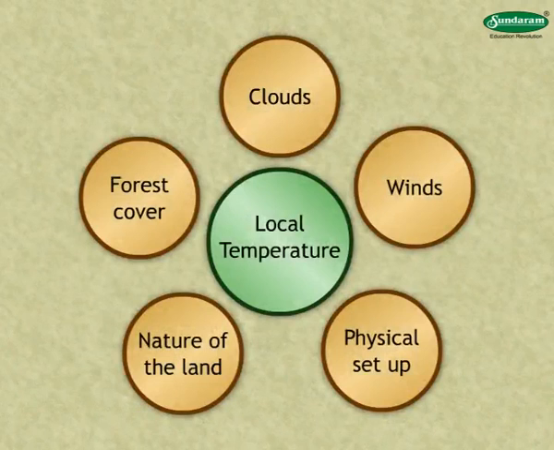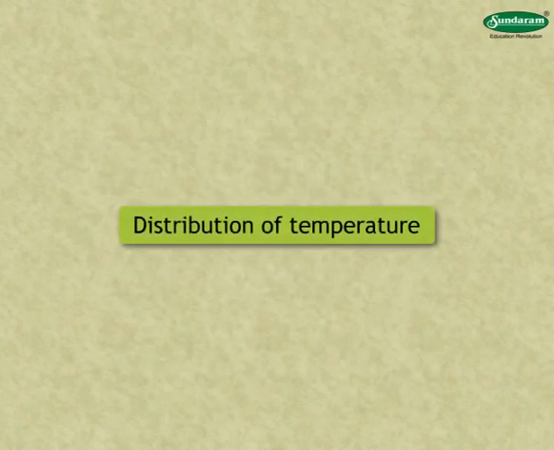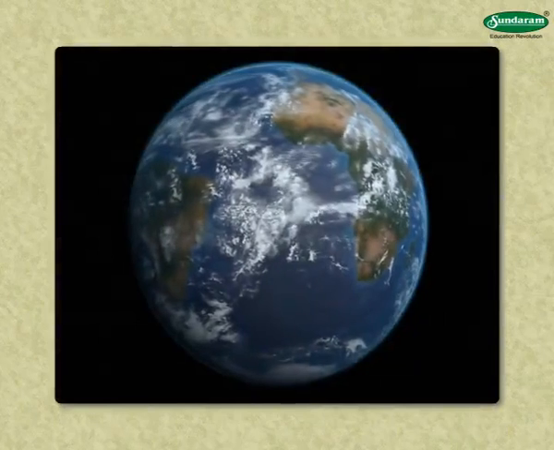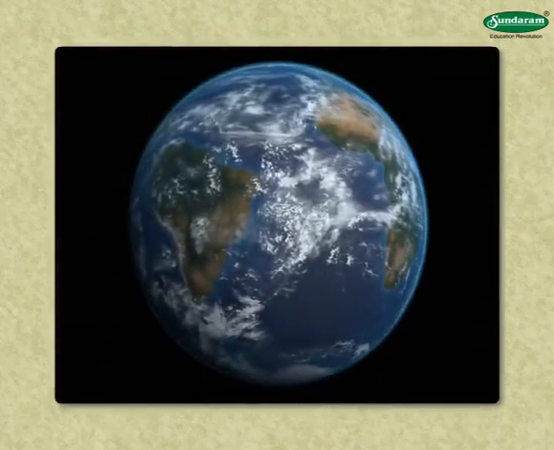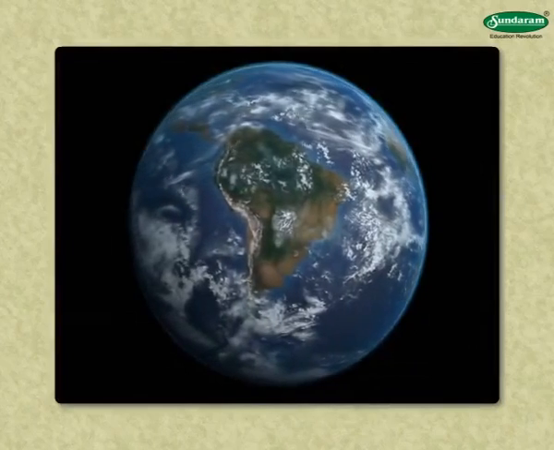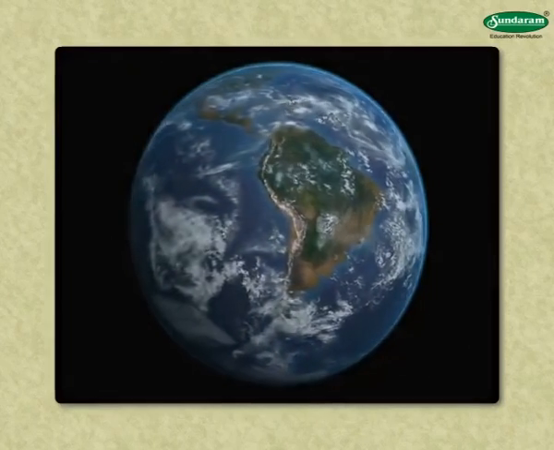Besides the above factors, some other factors affecting local temperature are clouds, winds, the physical setup, nature of the land, forest cover, etc. Now, study the distribution of temperature. Temperature in different places on the surface of the earth differs. Distribution of temperature is explained in two ways.